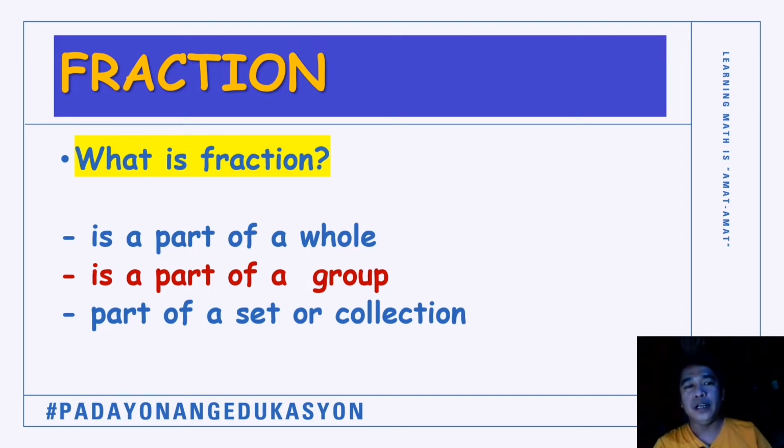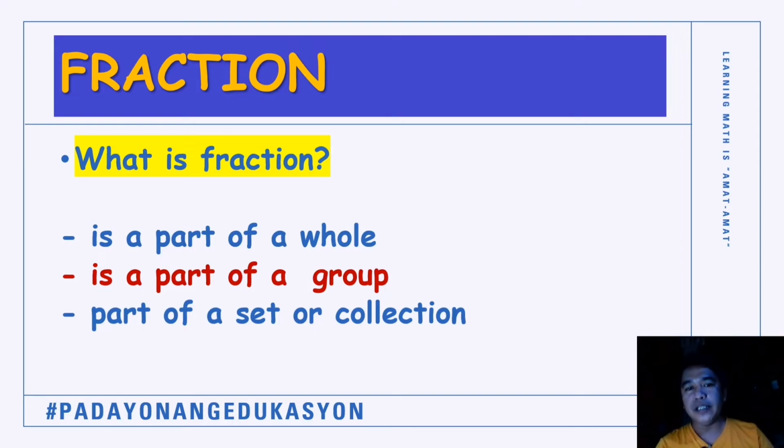Or fraction is part of a group. In a group of students, how many are male or how many are female? We can also form a fraction out of it. For example, the enrollment of grade 6 Avancenia is 40 students.